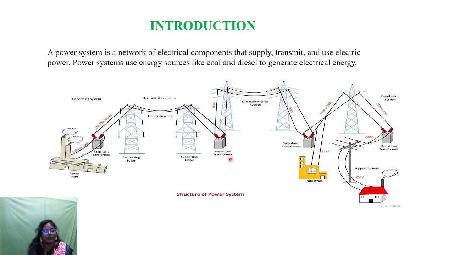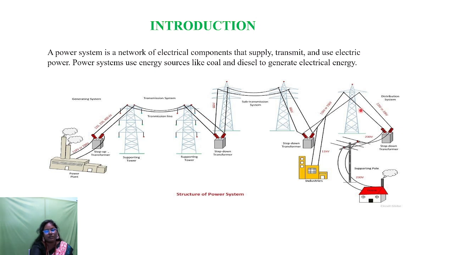So just summarizing the structure of electric power system, there are three stages: generation, transmission and distribution. In generation we can generate the power by using the renewable and non-renewable energy resources, and in the transmission side there are two stages. One is the primary transmission and second is the secondary transmission. In primary transmission alone we are using the step up transformer, and in the secondary transmission side we are using the step down transformers.